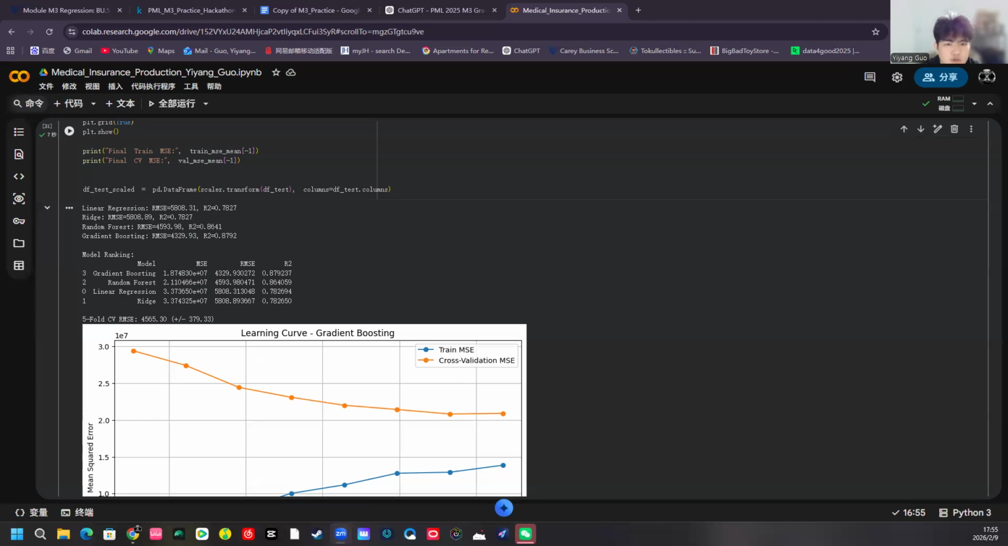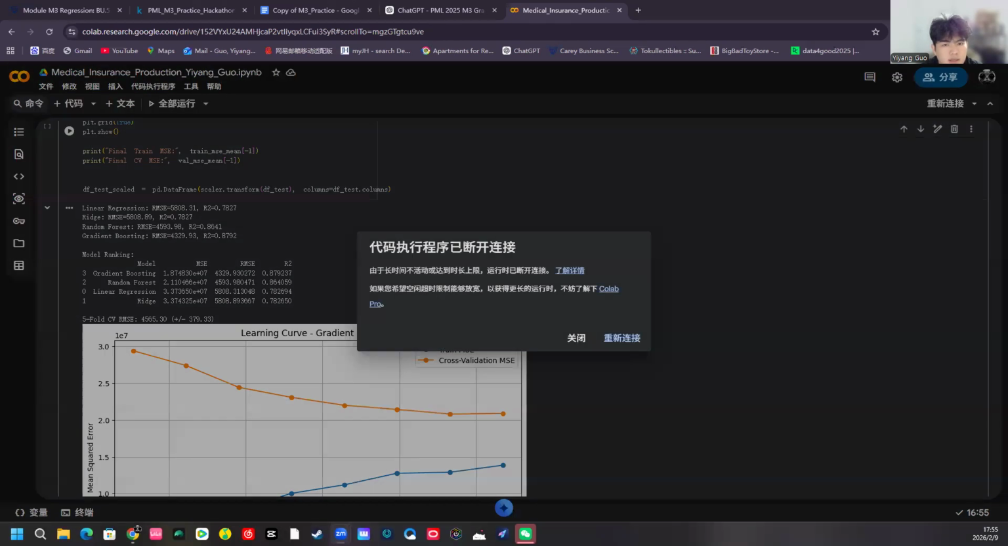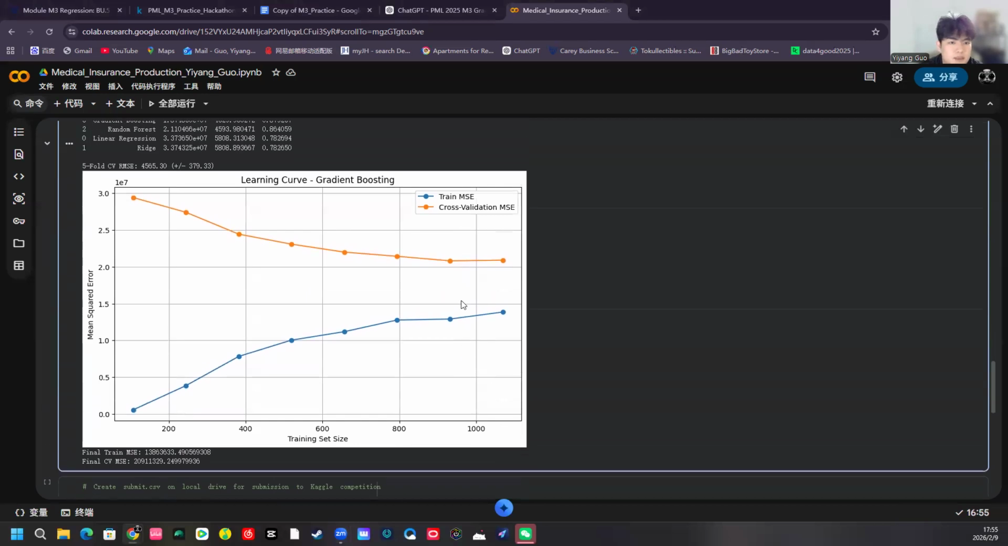In boosting, trees are trained sequentially, and each new tree focuses on correcting the errors, or residuals, of the previous trees. The final prediction is the sum of all trees' predictions, weighted by a learning rate. And this works well for insurance data because the relationship between features and charges is nonlinear.